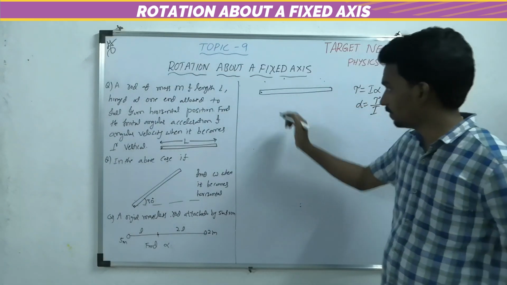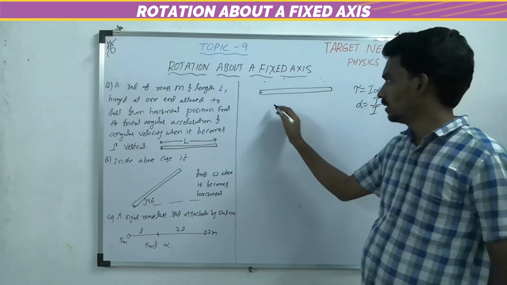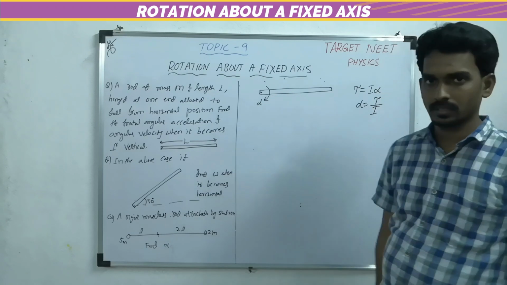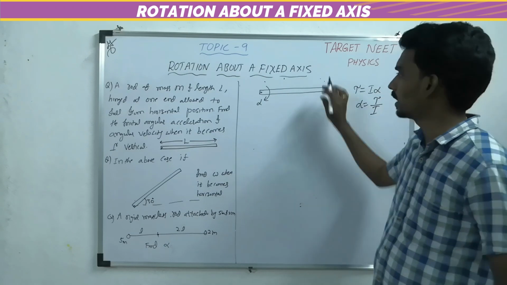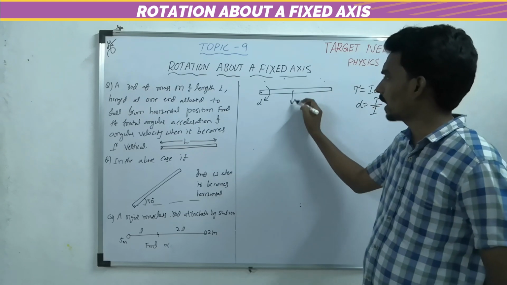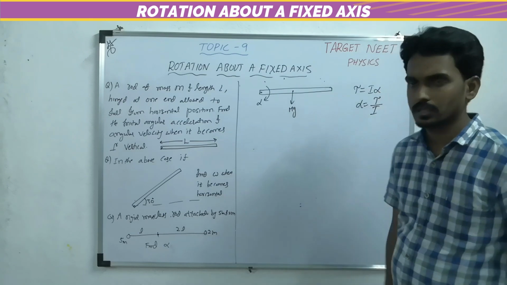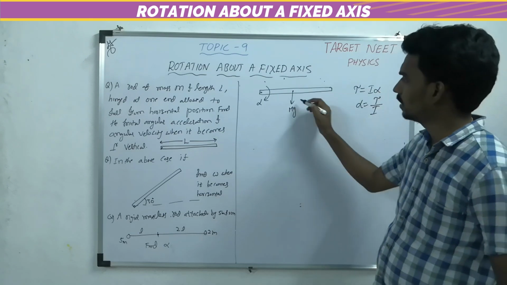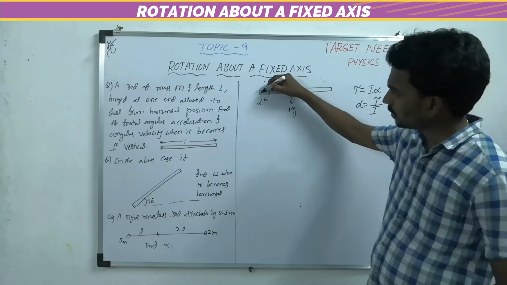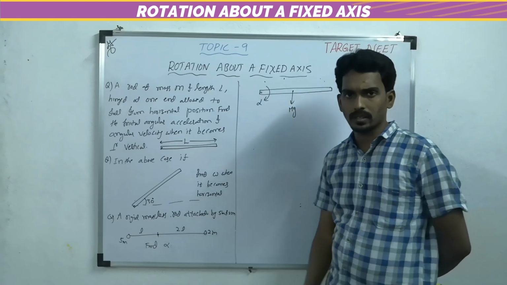Let's take alpha as the angular acceleration at any instant, but we want it initially, at t equal to 0. Now, how many forces are acting other than mg? There is one force acting at the hinge point.